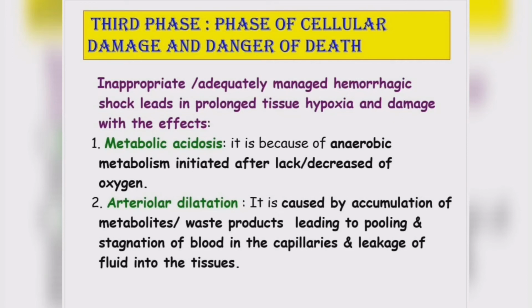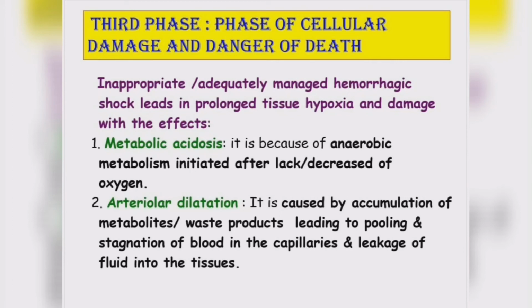So what happens? First is metabolic acidosis. It is because of anaerobic metabolism initiated after lack or decrease of oxygen. There will be metabolic acidosis when there is decreased blood circulation and decreased oxygen level in each cell and the vital organs. Second, arteriolar dilation of the small arteries.